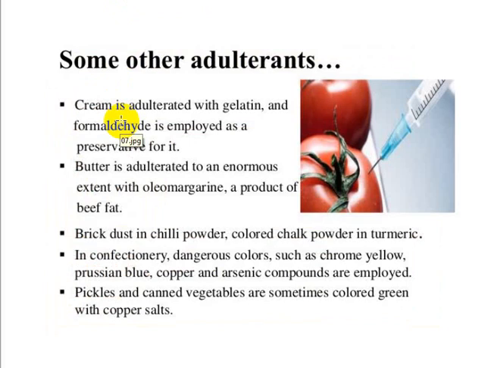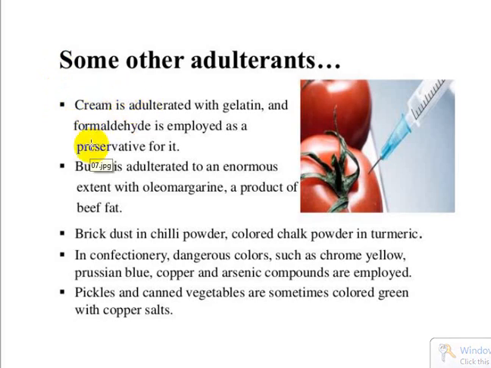And we may have some doubt in this regard, that is, after adding the poor substance or cheaper substance to the food substance, whether it is stable or whether it cannot be contaminated. So for preventing the contamination of the particular food by adding the cheaper substance, they are adding formaldehyde, which acts as a preservative.